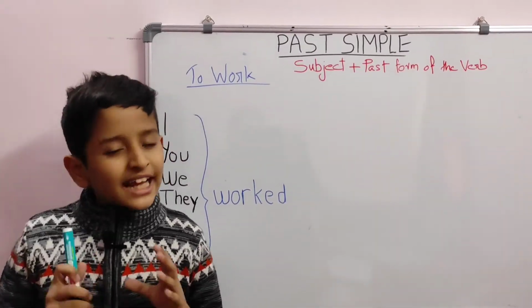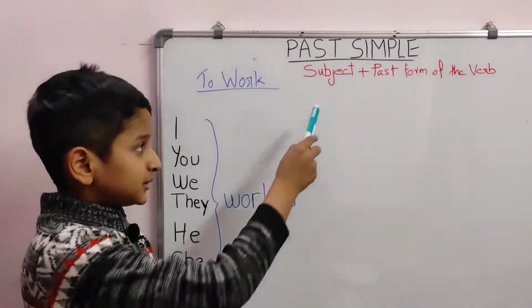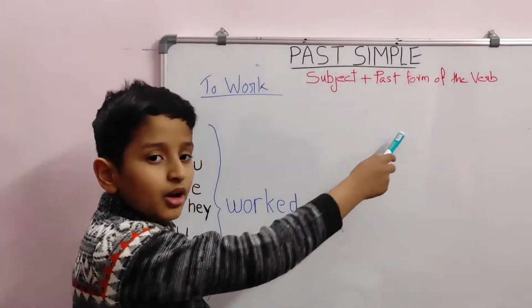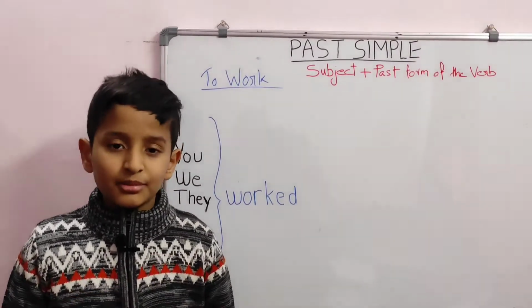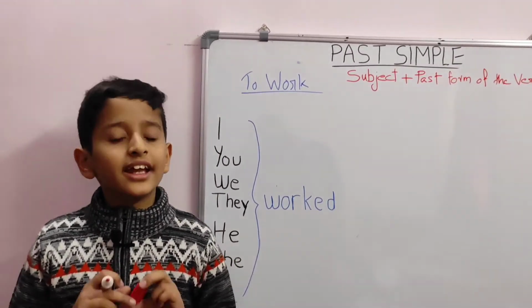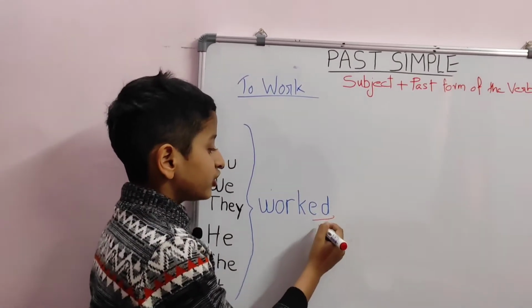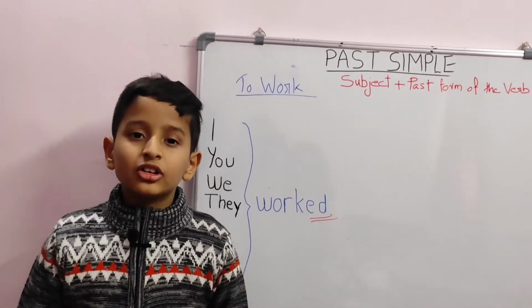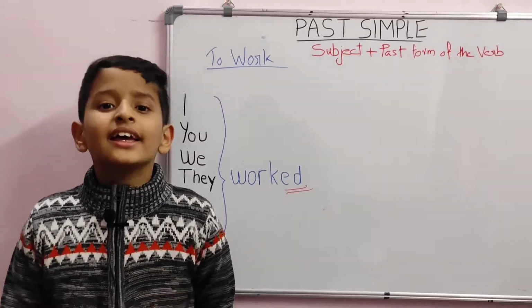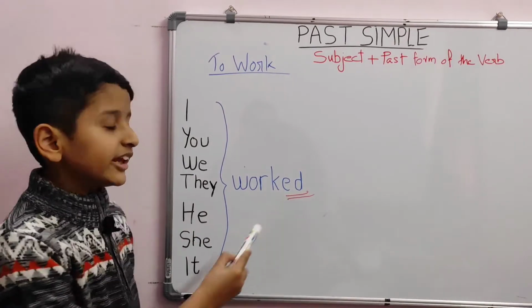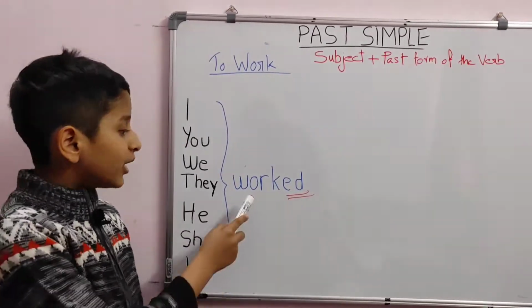It is pretty straightforward. After the subject, we add the past form or the second form of the verb. Generally, we add d or ed to the base form of the verb to make its past form. Here, we have added ed to the base form of the verb, work.